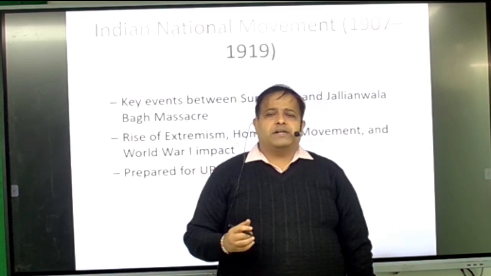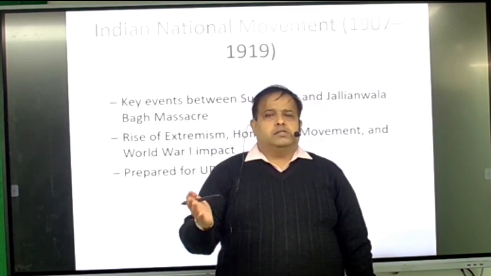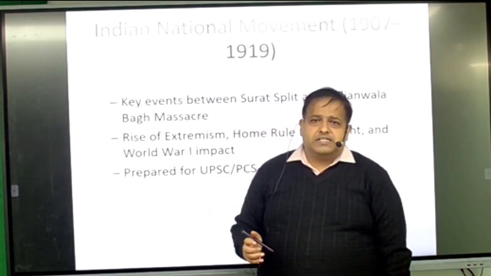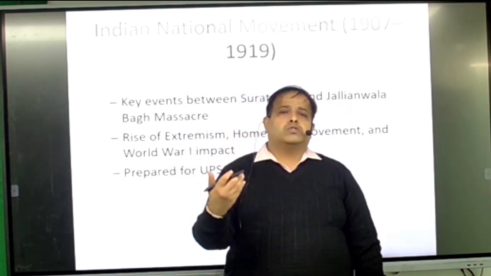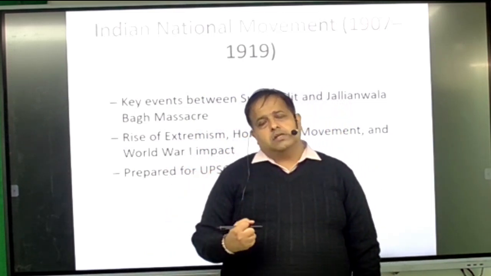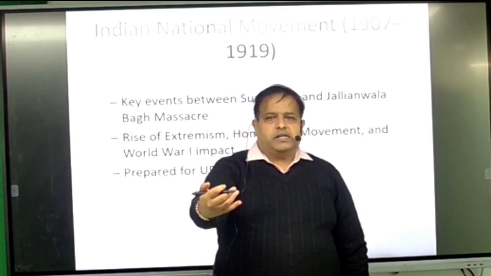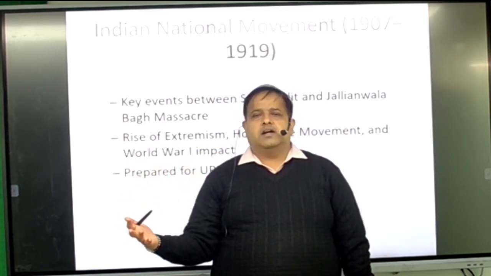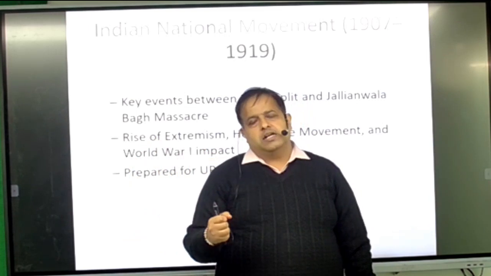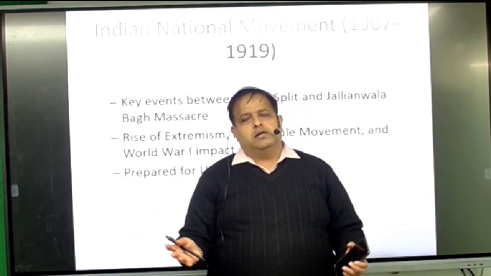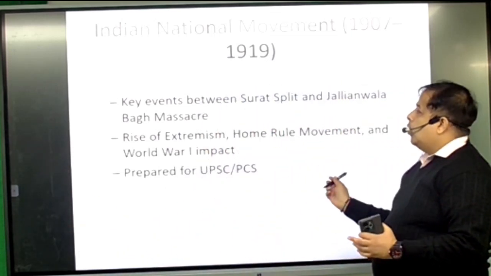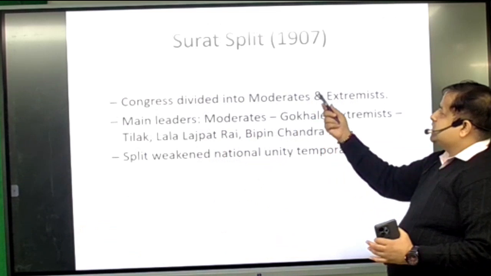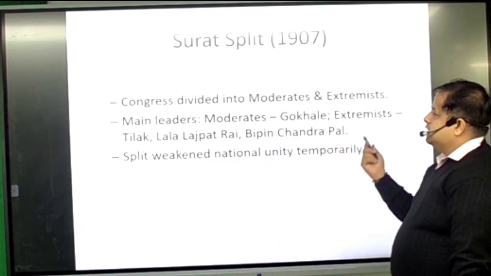So what happened in 1906? Dadabhai Naoroji was appointed as Congress president when the extremists demanded this position. But in 1907, when the Surat session took place and the position was given to Rash Behari Bose, the extremist leaders totally boycotted this. And when this happened, the Surat split took place. Okay, so in 1907 the Surat split took place.